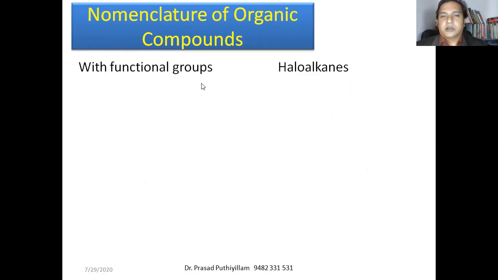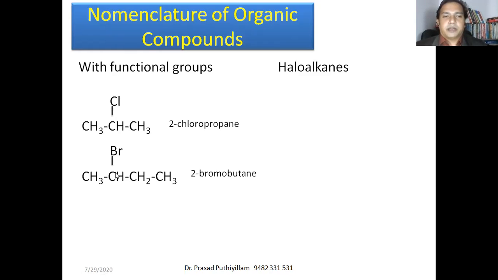Now with some functional groups, like haloalkanes, which is one of the functional groups. That particular atom gives a different property than a normal propane, 2-chloropropane or 1-chloropropane. It will not have the same property as propane. Therefore, the functional group decides the property of a chemical molecule. So CH3, CH, Cl, CH3, that is second position chlorine. Therefore, it is 2-chloropropane. Here, second position bromine atom, that is 2-bromobutane.